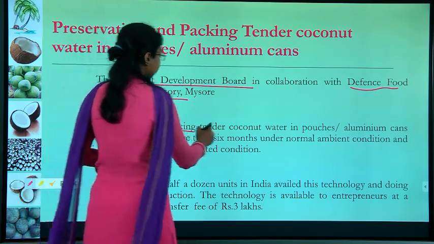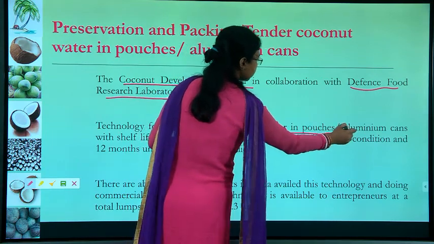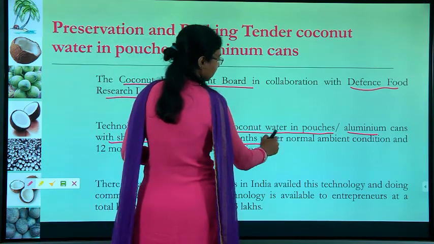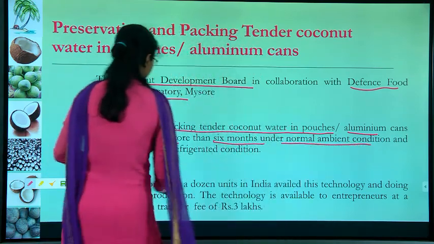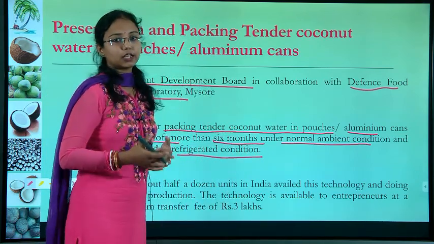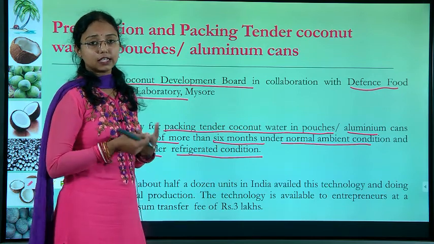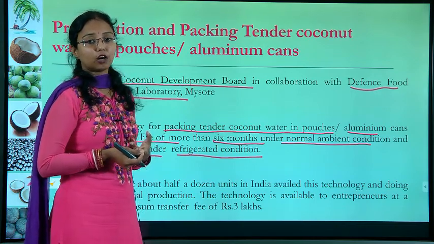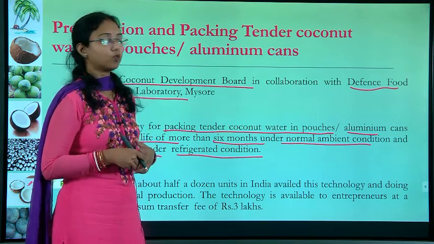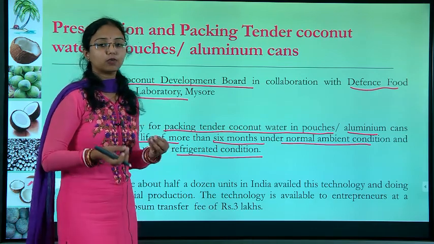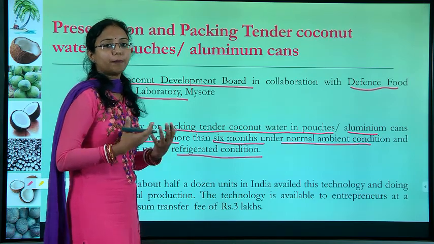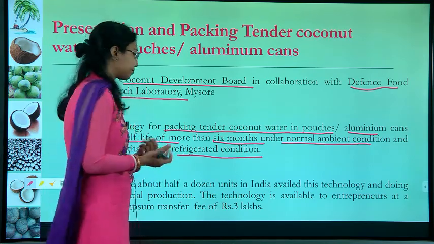The technology of packaging tender coconut water in pouches and aluminum cans gives a shelf life of more than 6 months under normal ambient conditions and 12 months under refrigerated conditions. I already told you there is a lot of research going on, and it is still in process, on how to store tender coconut water without changing its taste and quality. Either you can process it, or you can mix chemicals, or otherwise you need to change your packaging material to make it shelf stable.